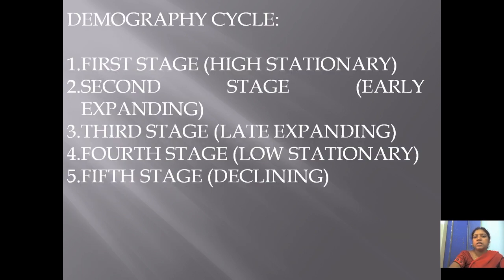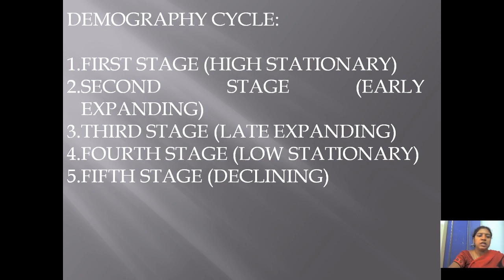Next one is the demographic cycle. Here mainly 5 stages are there: the high stationary stage or first stage, the second stage or early expanding stage, the third stage or late expanding stage, the fourth stage or low stationary stage, and the fifth, last one, the declining stage.